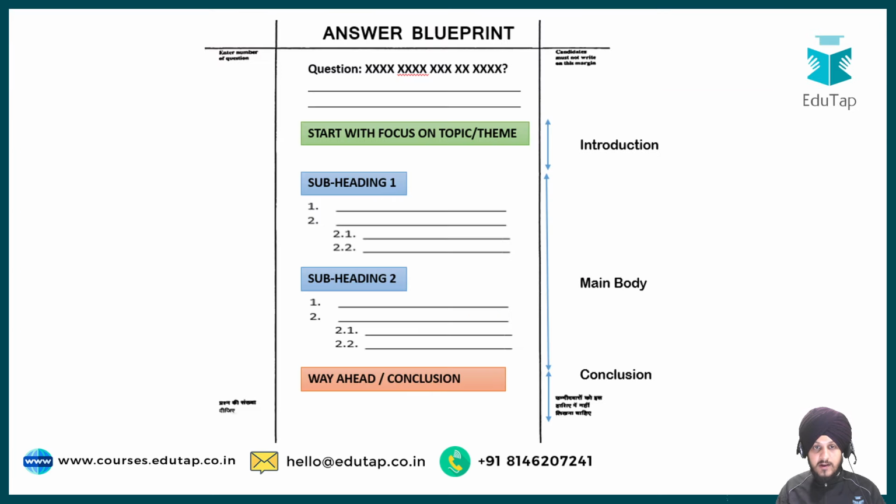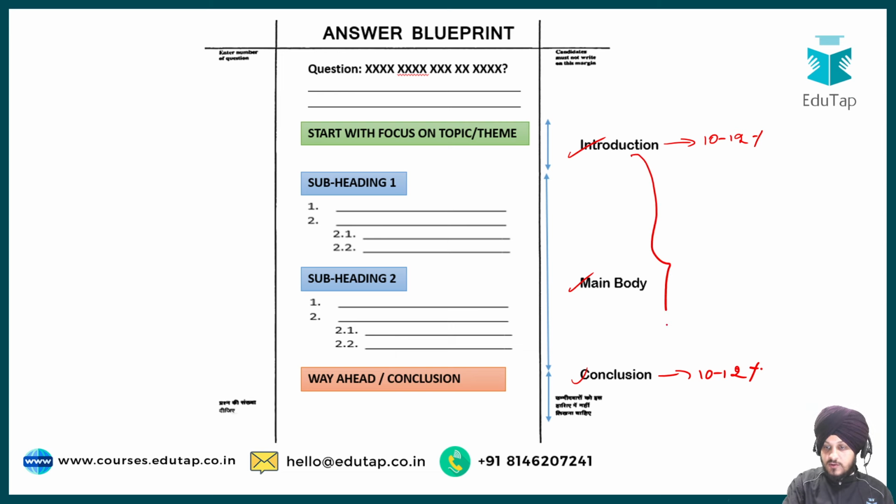Now let us look at the answer blueprint, the blueprint that I would like you to follow while you are writing your answer in the comment box and also in your examination. So you have to divide your answer into introduction, body and the conclusion. And as I always say, the introduction should be around 10 to 12% of the total word limit, and the same rule applies to the conclusion also.